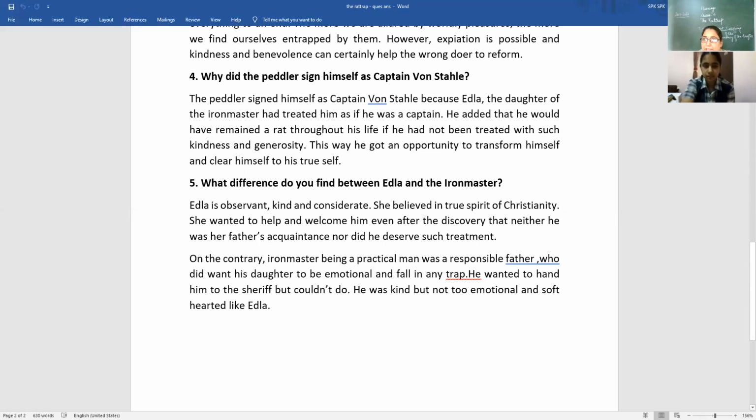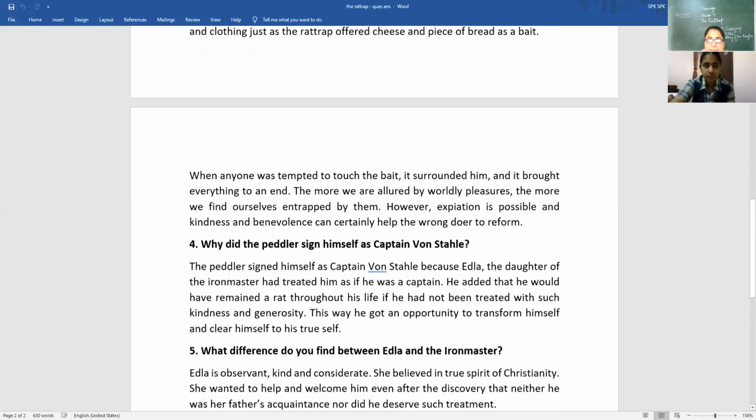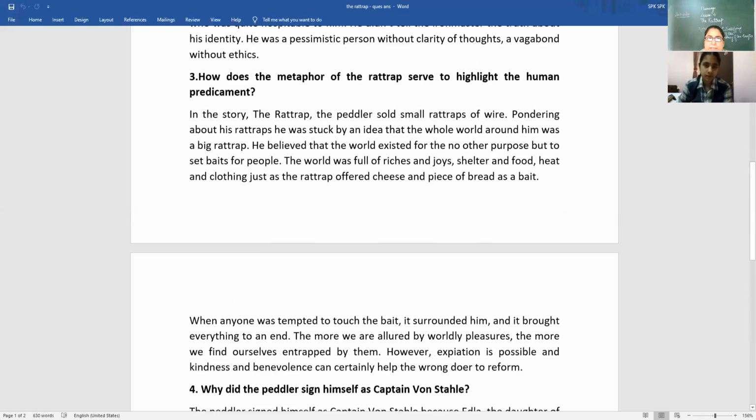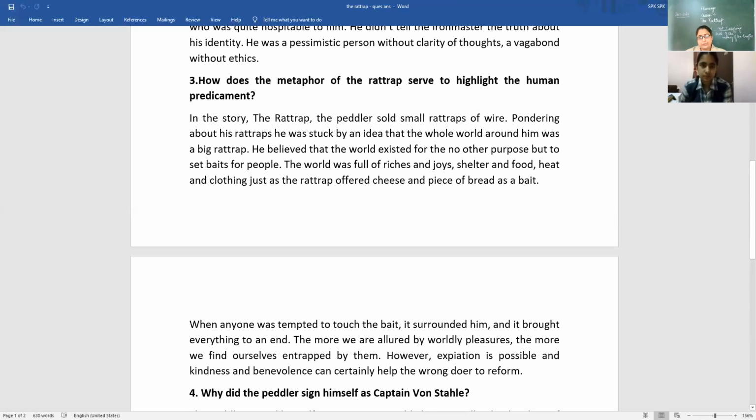So what is the difference between father and daughter? I told you yesterday that the father was practical and the daughter was too emotional. She couldn't think that it may be dangerous to give this much space to strangers. She was very emotional, feeling very Christmassy because of Christmas. The father allowed her, and at the same time both were fine. But the daughter was too emotional and showed kindness to the extreme. This is the difference that Anushka read, and very nicely we have covered these